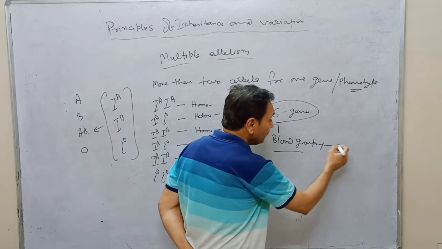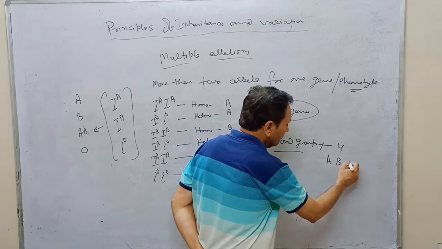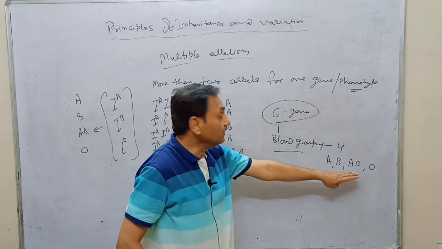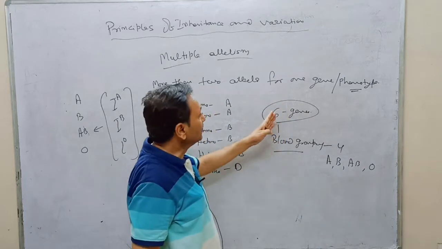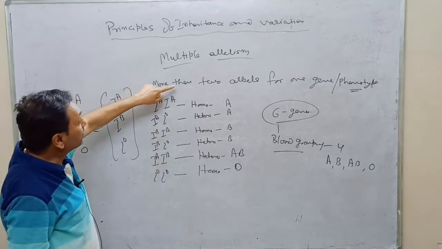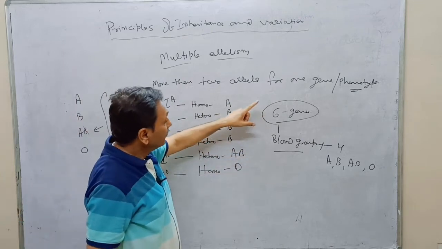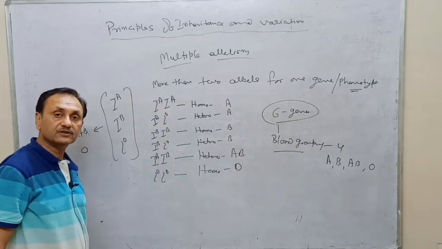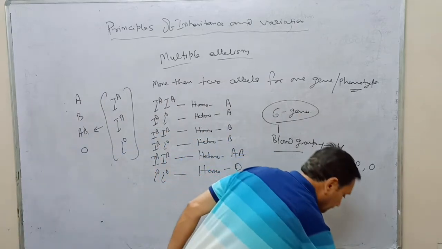And these blood groups are 4: blood group A, blood group B, blood group AB and blood group O. These 4 phenotypes are with the help of the 6 genes or the 6 alleles. So it is the case of the multiple alleles. More than 2 alleles for one gene. Here 6 genes for the 4 phenotypes. Now, what will be the product of these blood groups?